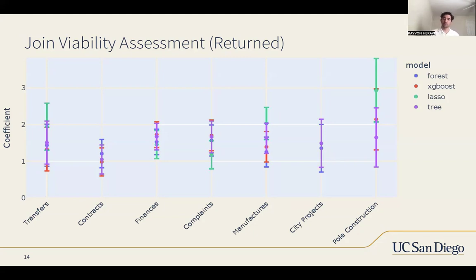And when we do pole constructions, using that missingness example I showed earlier, we get a much higher coefficient and a much higher impact, saying that days where there is construction tend to have more days of collisions with taxis.